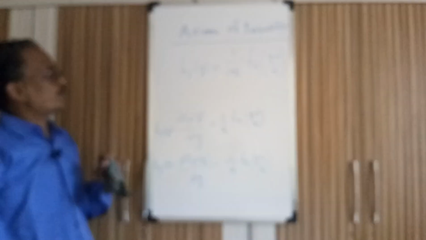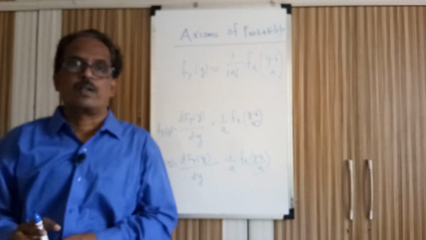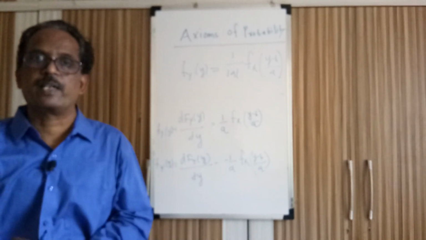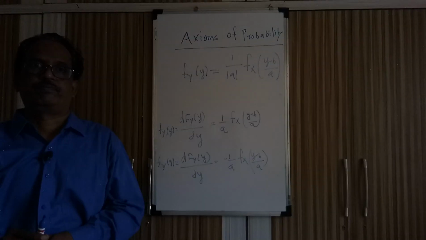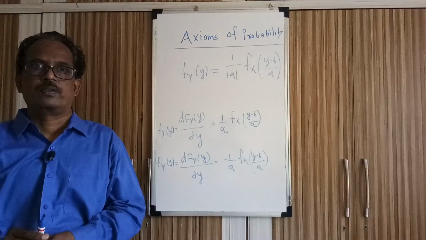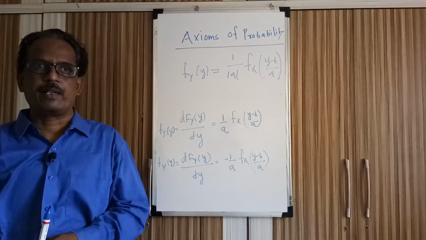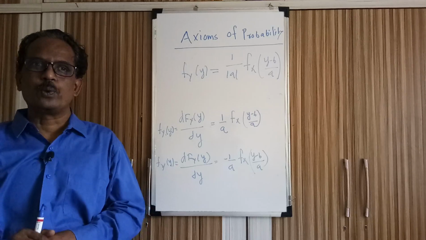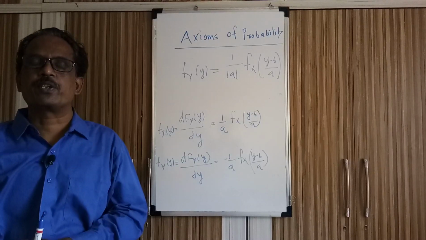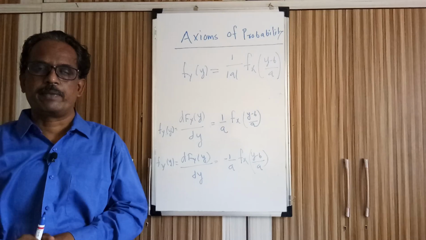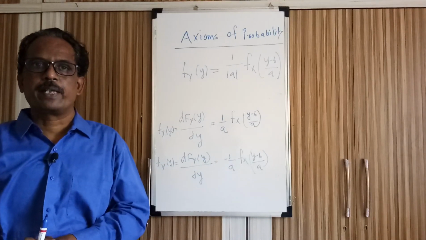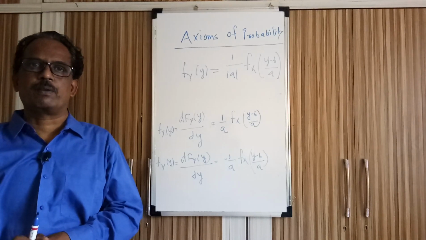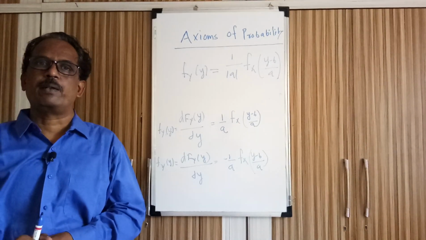So the distribution and density functions of random variable Y can be written in terms of the distribution and density functions of random variable X. If one random variable is expressed in terms of another and they are linearly connected, then this is how to find the density function and distribution function of the resultant random variable. Here, y equals ax plus b, so we got the distribution function and density function of random variable Y in terms of random variable X.